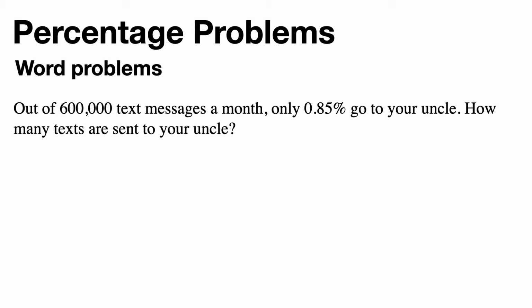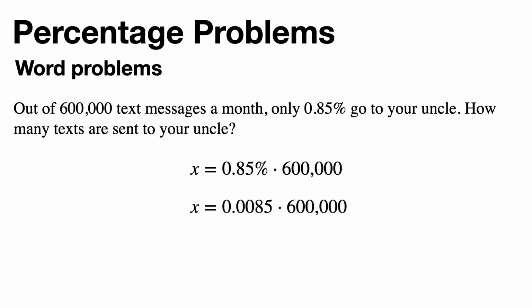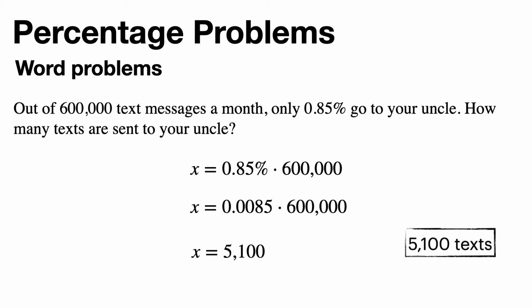It says of 600,000. So I would say that this is the base. So I'm going to set up my equation with percentage times base will equal the amount. Don't forget, I have to turn that percentage into a decimal. I've done so there. And that goes to 5,100 texts a month.